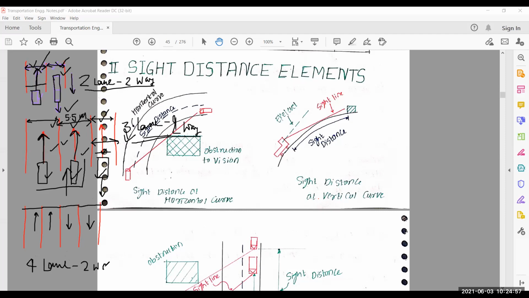Here we do not say 4 lane 4 way, because 4 way does not have any sense. 4 way means this way, this way, this way, this way. This is the meaning of 4 way. If we construct 6 lane, then can we say 6 way? No. For 6 way also I say 1 way or 2 way. Okay, is it clear?